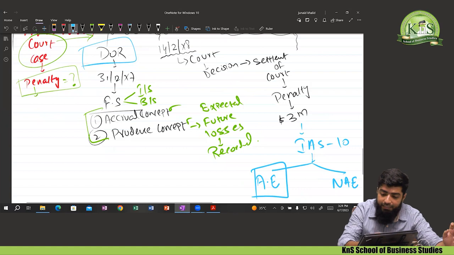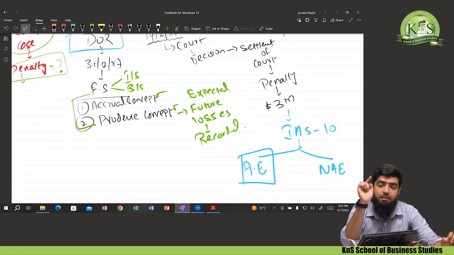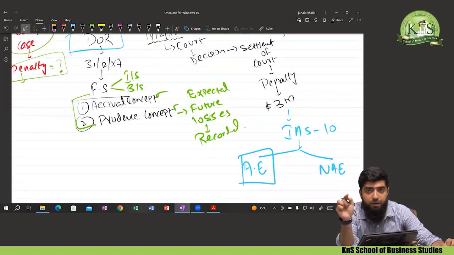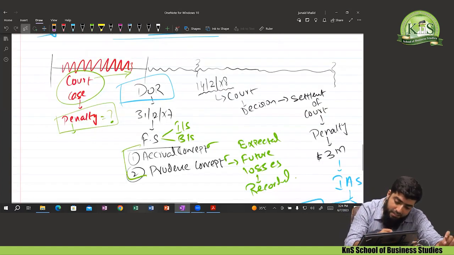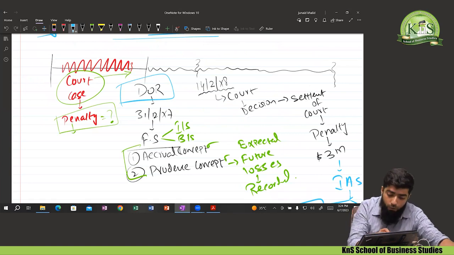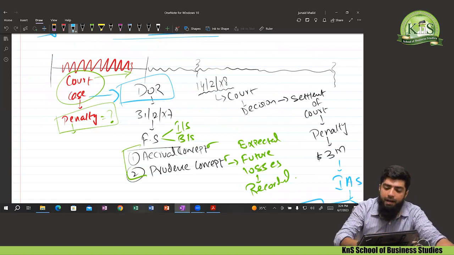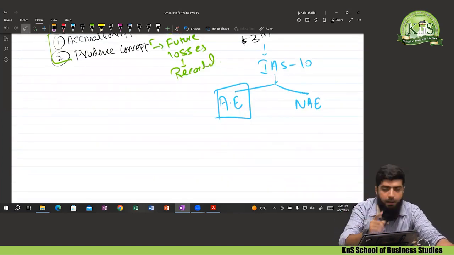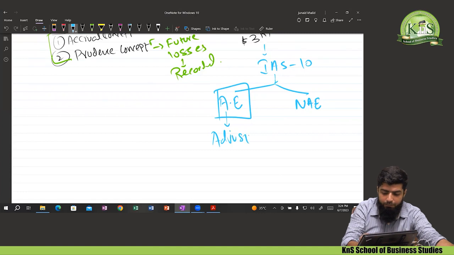It means IAS 10 states that if the settlement of a court case happens after the date of reporting but before the date of authorization, make sure the court case existed at the date of reporting. What I said, the court case existed at the date of reporting. It means the evidences were there, but you ignored it. It means that is an adjusting event. Now what to do? You need to adjust. What does it mean? You need to record that expense.